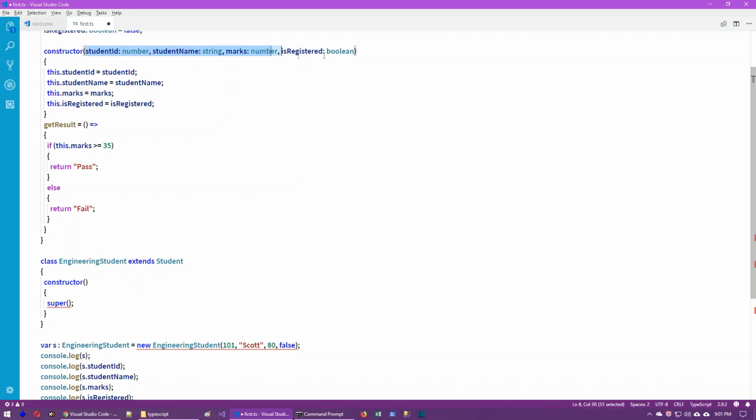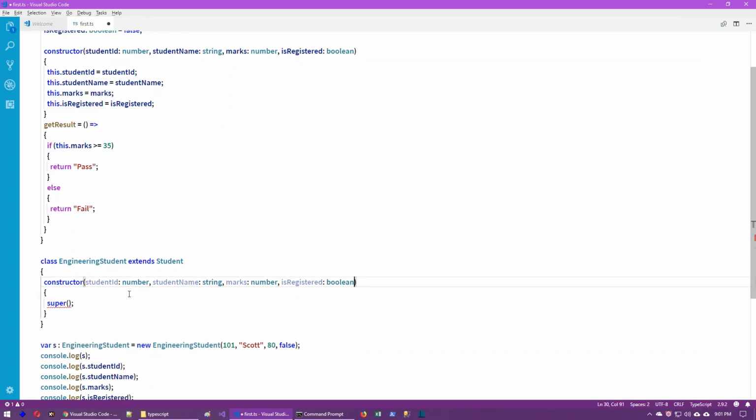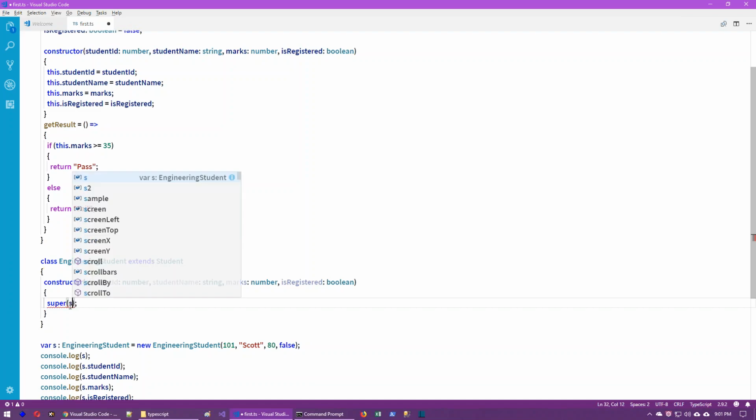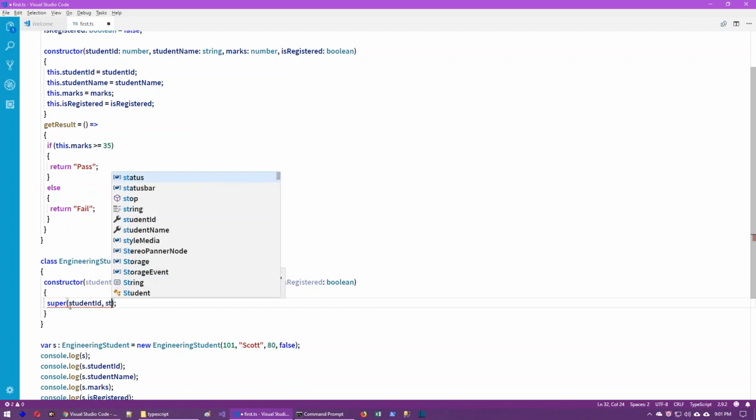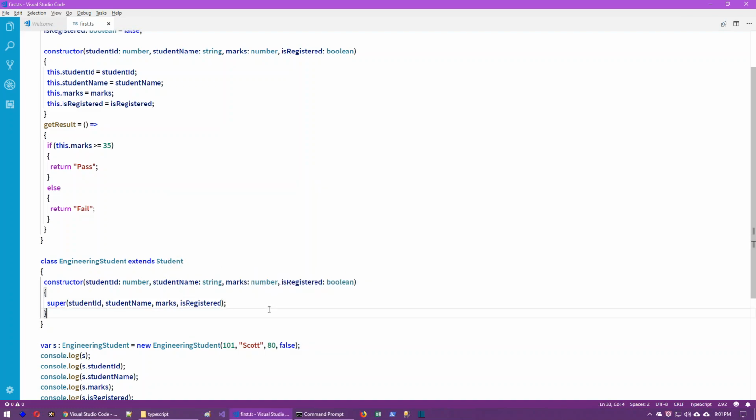First, these values should be received here. First we are receiving the values into this particular place, and then we are going to pass these values to the parent. Student ID value, student name value, all these values we are going to pass to the parent. So the super keyword will call the parent class constructor. If you don't mention the super keyword, you will get an error.